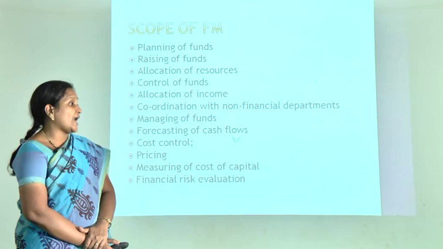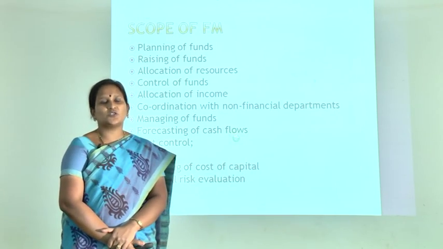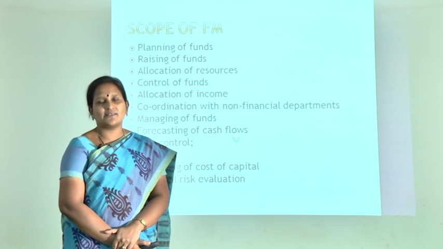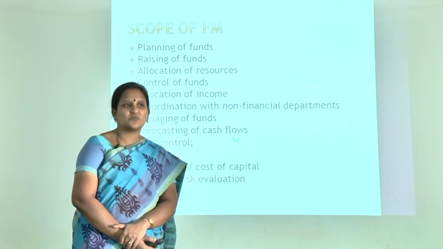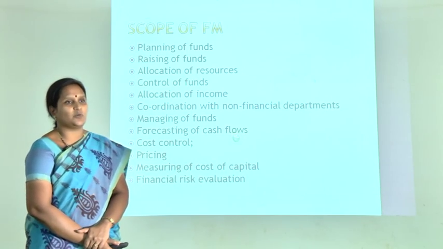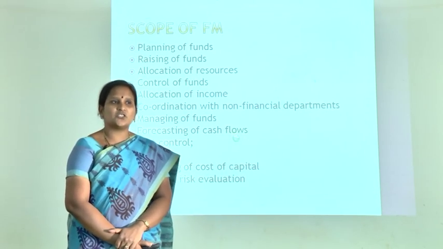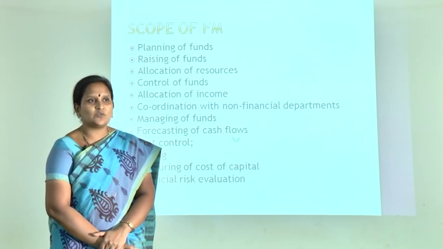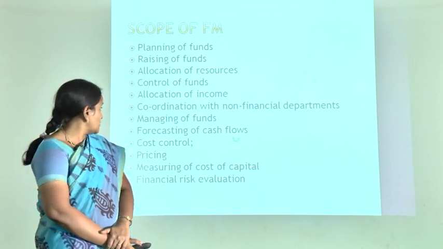And next comes the allocation of income. Usually every organization will be divided into various departments. We have to plan and allocate these funds in a proper manner. And next one is the coordination with the non-financial departments. When you are working in a financial department, you should not be bothered only with this; we have to take into consideration all the segments from the non-financial departments also.